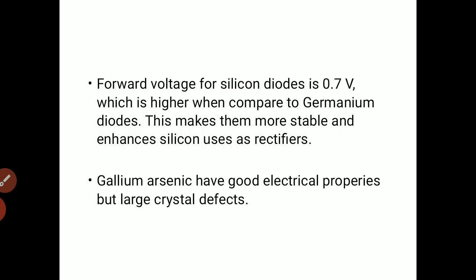And one more very important semiconductor is gallium arsenide. It also shows very good electrical properties, but due to large defects we cannot use it.